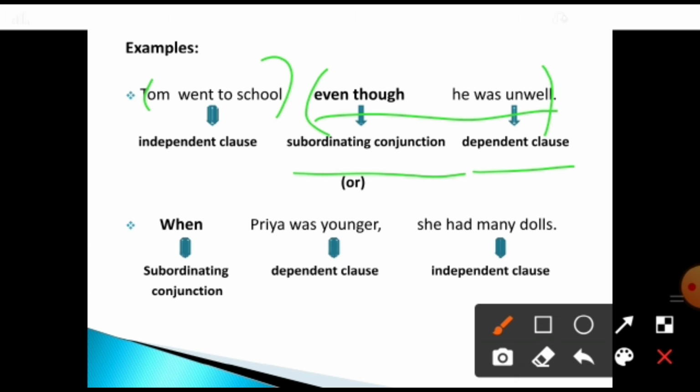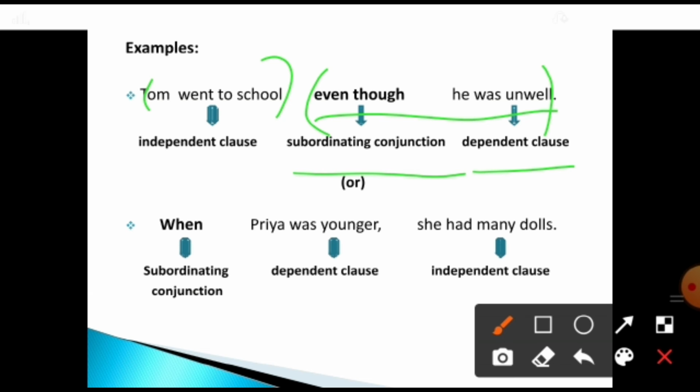Even though he was unwell, so the sentence is not complete. So what kind of clause is it? It is a dependent clause. Can you understand? See, when the sentence is separated by a comma, then only it becomes two clauses.